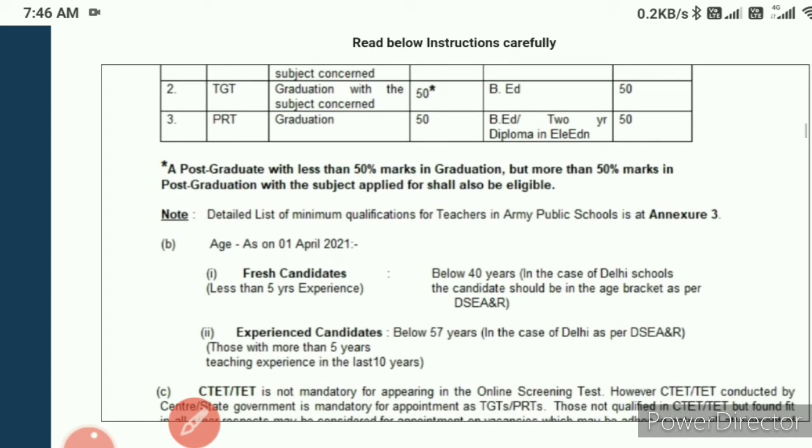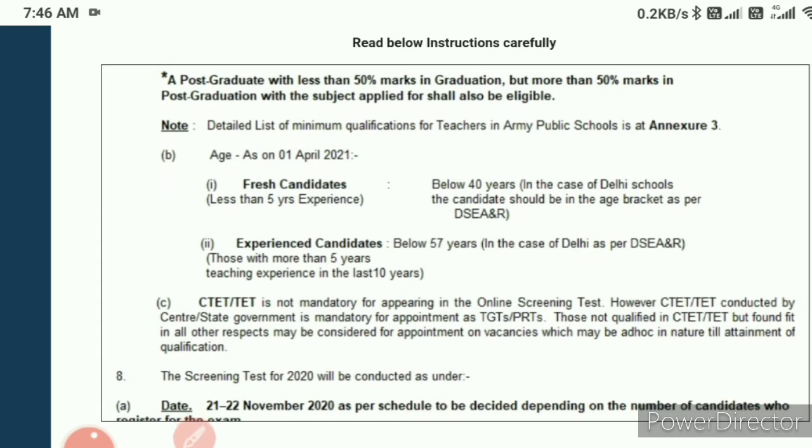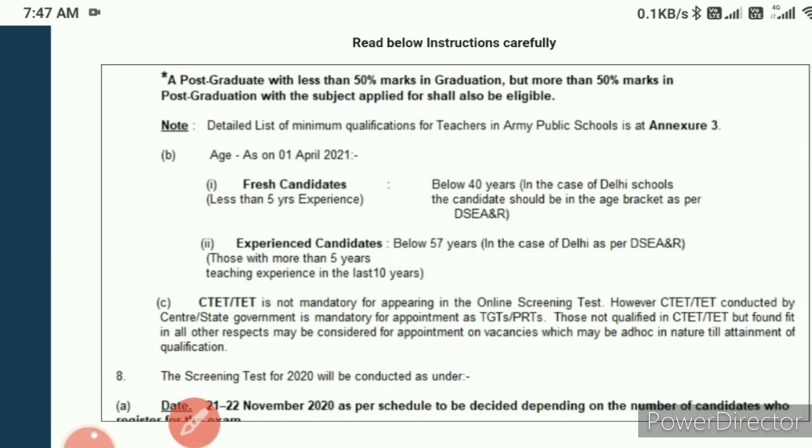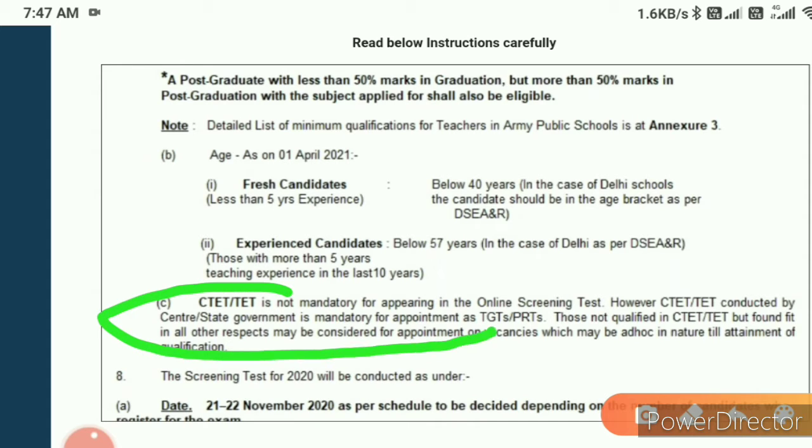Now move on to the next part. Another point you will remember: if you are going to fill the form as a fresher, the minimum age is 21 and the maximum is below 40 years. If we talk about experienced candidates, they can fill the form below 15 years. Another main important point in this vacancy is that CTET and TET are not required. Those who have not done CTET or TET are also eligible to fill the form for the Army Public School vacancy.